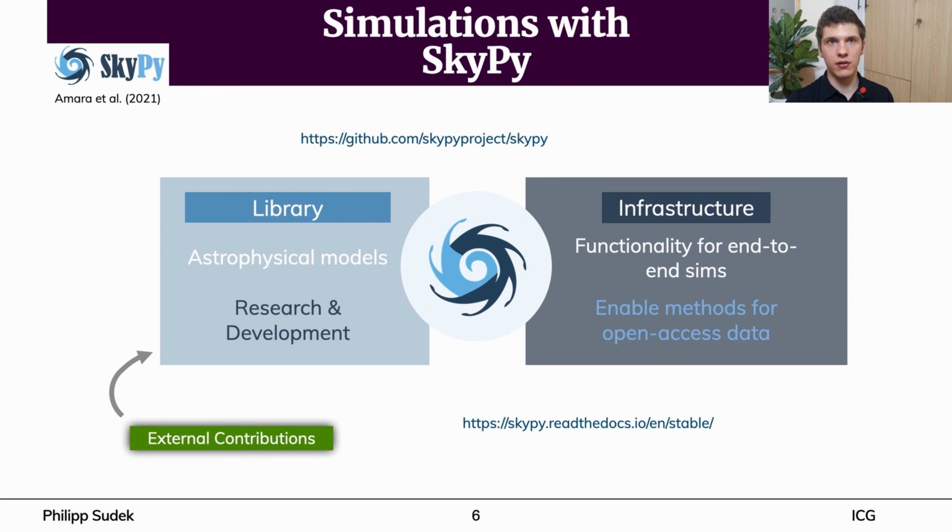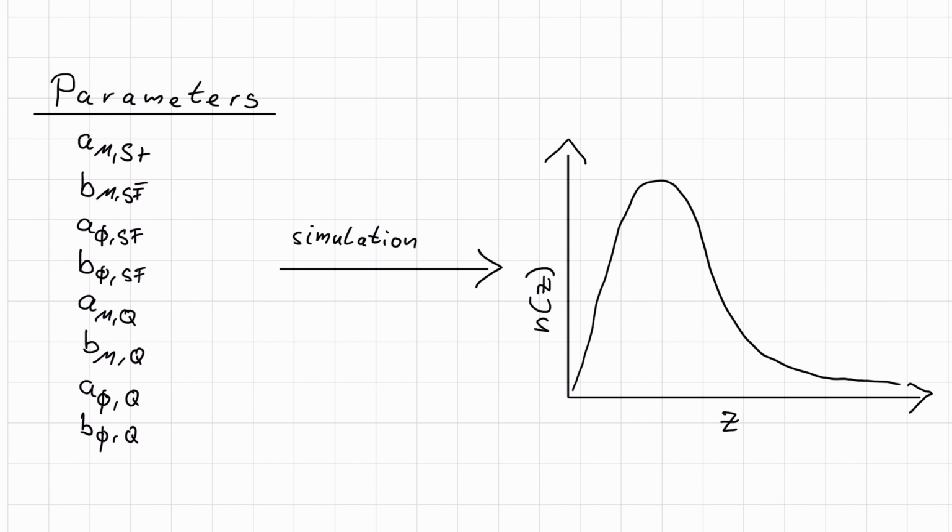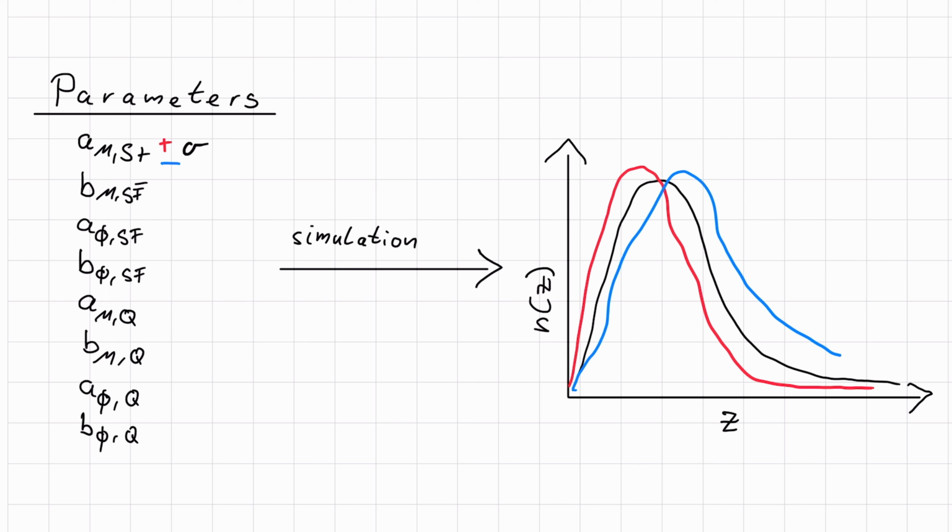To perform our analysis, we run a set of simulations of the redshift distribution with a fiducial set of parameters. Then we change the value of one parameter by increasing its value by its given error sigma. Afterwards, we compared the new redshift distribution to the fiducial redshift distribution, and then repeated the process by also subtracting the error from the fiducial parameter value. This resulted again in a different redshift distribution, which we compared to the fiducial redshift distribution.